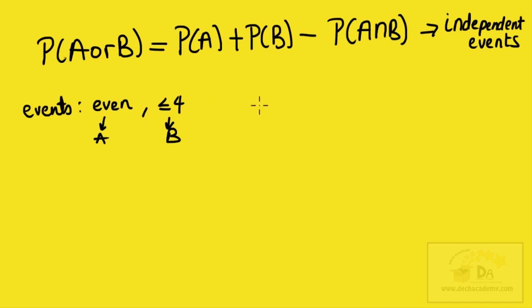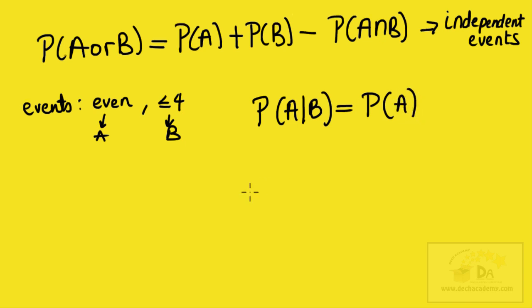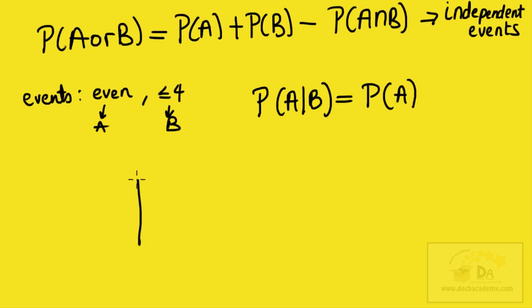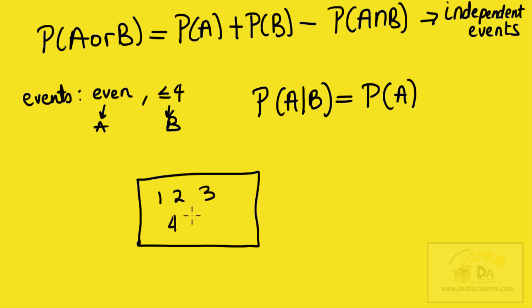Remember, I told you that an event A is independent of event B if the probability of event A given that event B has occurred is equal to the probability of event A. So let's look at the sample space. Remember, it was a die toss and we had a number of possibilities. So I'll just write them again: 1, 2, 3, 4, 5, and 6. So there are 6 possible outcomes.